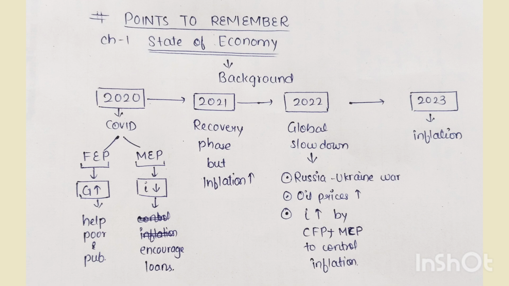Then in 2021, we saw the recovery phase, but we had inflation. We thought that in 2022 the situation would normalize. But there was a global slowdown due to the Russia-Ukraine war, an increase in oil prices, and an increase in interest rate. That was done to control the inflation. Therefore, in 2023, we saw inflation in the country.